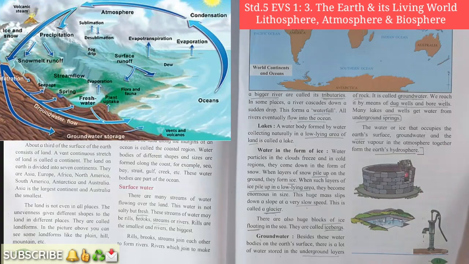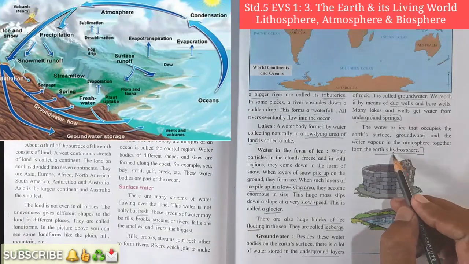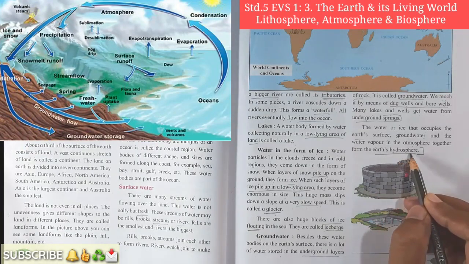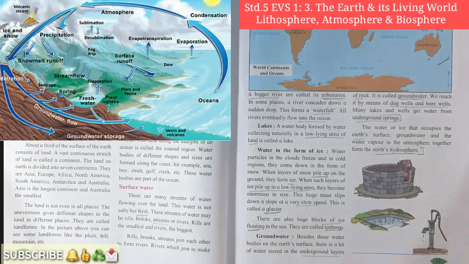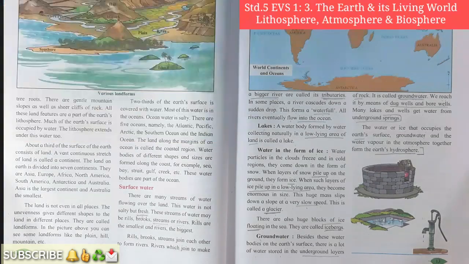Okay student, have you understood now? So here we have studied the Earth's hydrosphere. In the hydrosphere, the water in all forms on the earth is included. Very good.